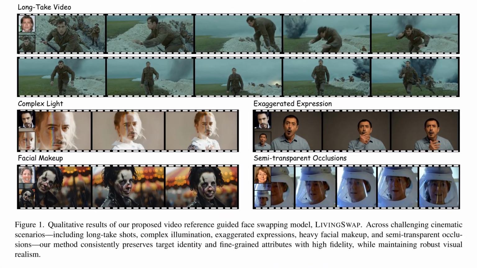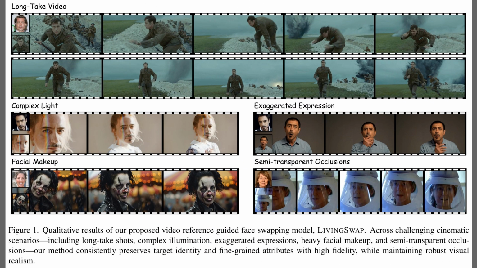Figure 1 illustrates what LIVINGSWAP is aiming for: cinematic face swaps that look natural across many tough situations. The full figure shows multiple film-style clips where the actor's face has been replaced, but the shot's lighting, motion, and mood stay intact. The long take video strip demonstrates stable identity over a continuous running scene, which is hard because small drifts accumulate over time.